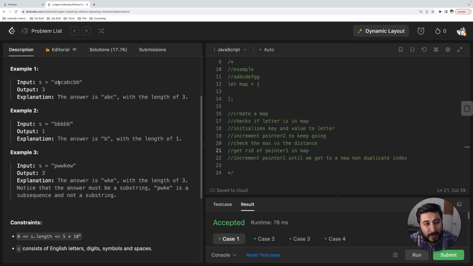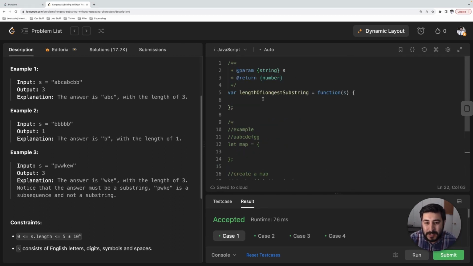So basically what I'm saying is we're going to have A, B, and C in a map, right? And then we're going to move over to A. Well, A already exists in the map. So what we're going to do is get rid of A in the map, and then we're going to be left with B, C, and A in the map, right? So pointer 1 is going to move forward, and then we're going to have 3 in the map. So hopefully that makes sense. We'll go ahead and code this out, and it'll make a little bit more sense once we keep going.